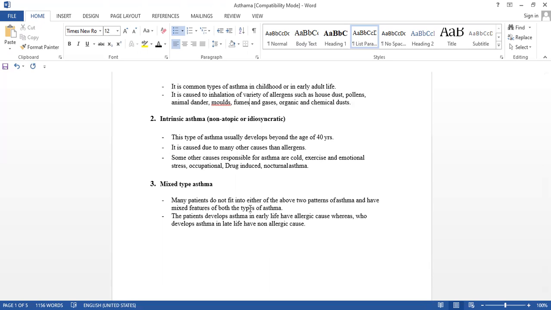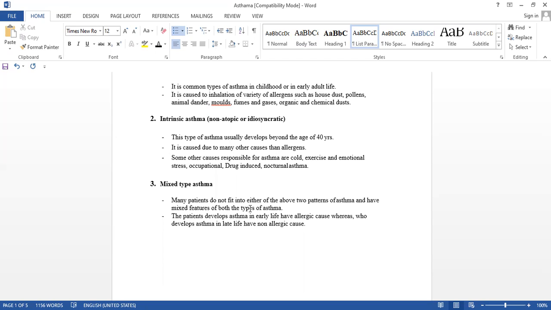That individual is having both; we can't differentiate whether intrinsic or extrinsic. The patient who develops asthma in early life has allergic causes, whereas one who develops asthma in late life has no allergic causes.